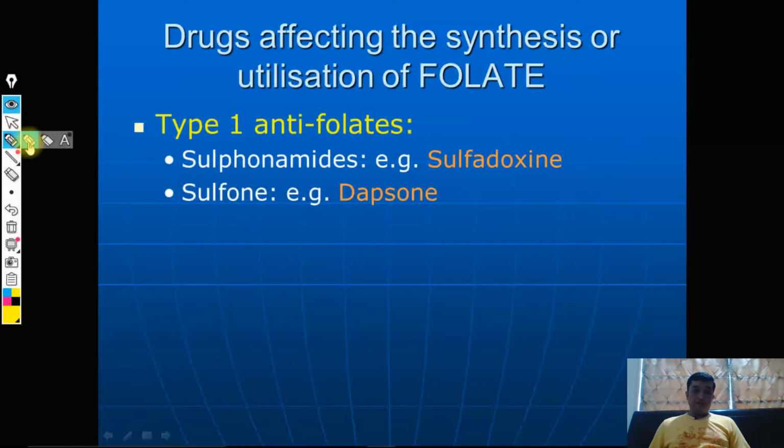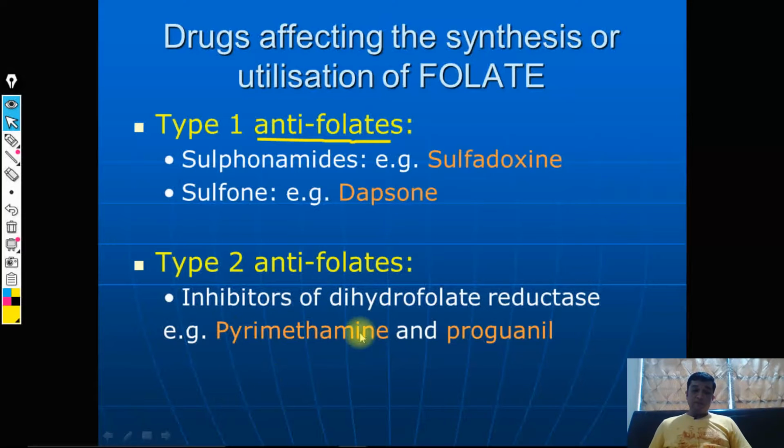You know that there are two types of antifolates, type 1 antifolates and type 2 antifolates. Type 1 antifolates include sulfonamides. For example, sulfadoxine is predominantly used from the sulfonamide category. There are lots of sulfonamides, short acting, long acting, intermediate acting. Out of that, sulfadoxine is predominantly used as an anti-malarial drug, in combination with the type 2 antifolate, which includes pyrimethamine.